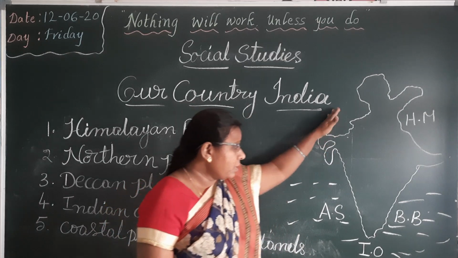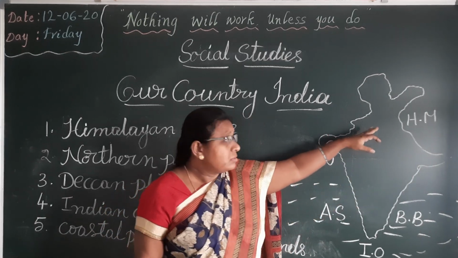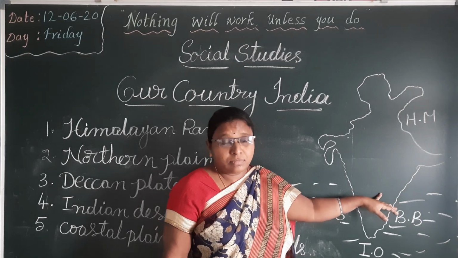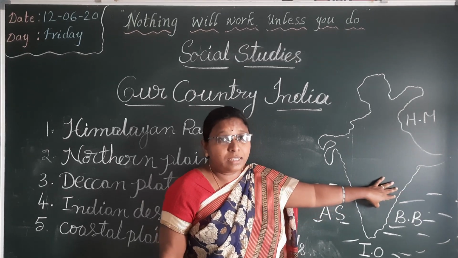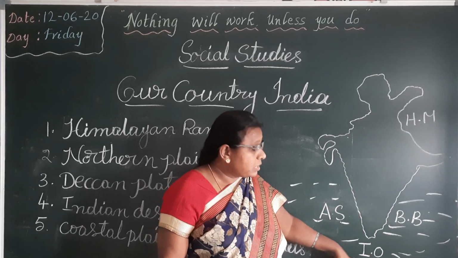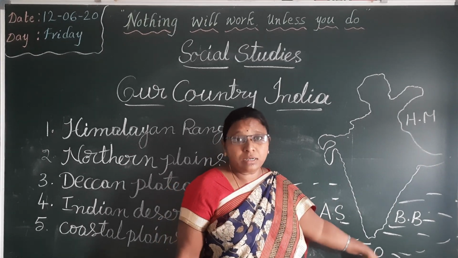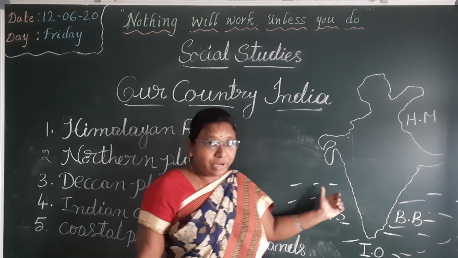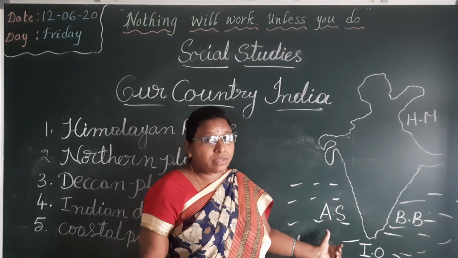Okay. And then we learned boundaries of our country. What are the boundaries of our country? On the north side we can see Himalaya mountains. On the south side Indian Ocean. On the east side Bay of Bengal. On the west side Arabian Sea.